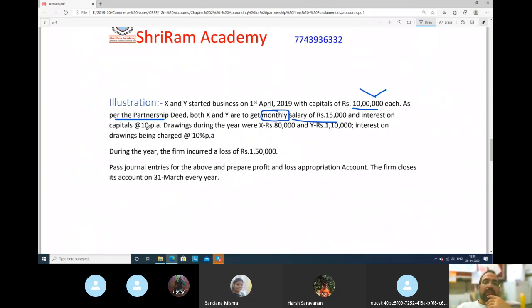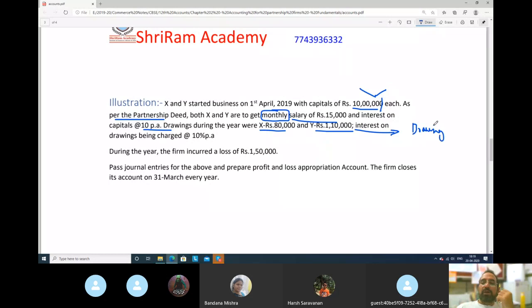Interest on capital is 10%. So capital is 10 lakh, 10% I have told you, you will cut 1, so it will come 1 lakh rupees. Drawings during the year were X 80,000 and Y 1,10,000 rupees. So they have withdrawn drawings also. You know what drawing is? Drawing is for personal use.